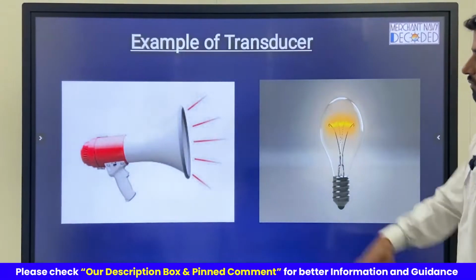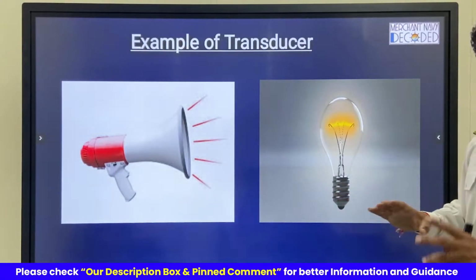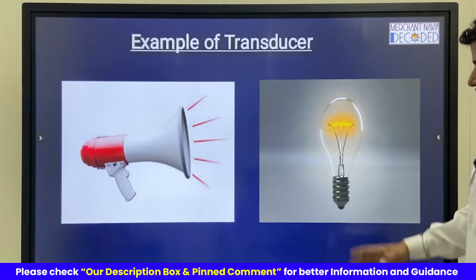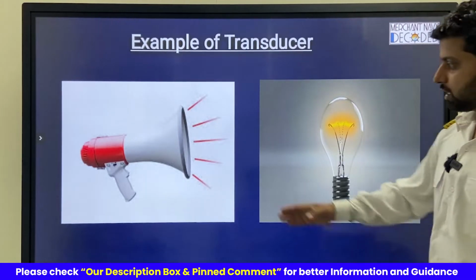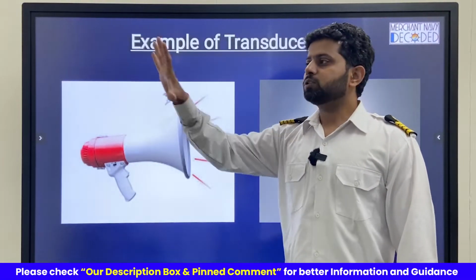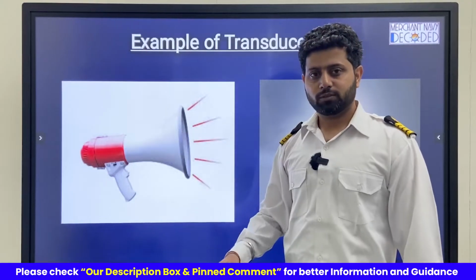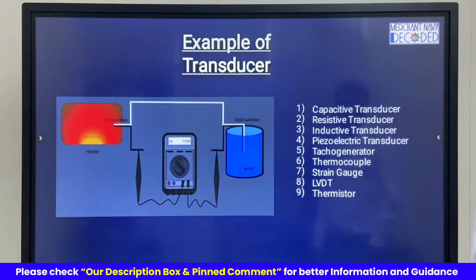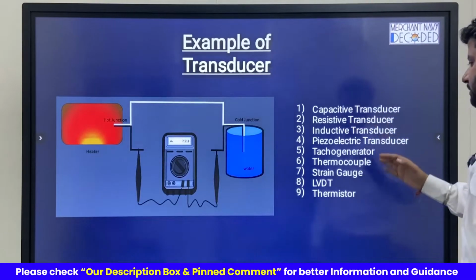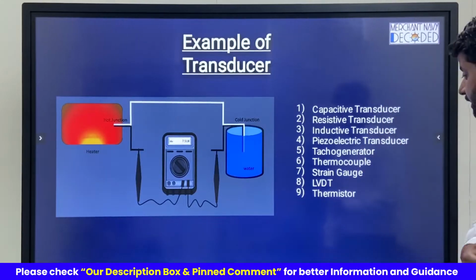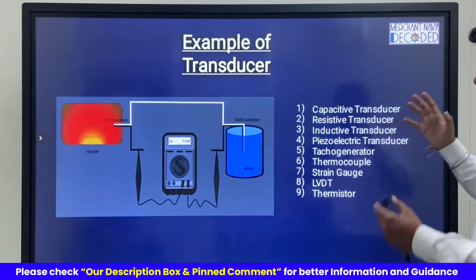Example. What is a transducer example? Electricity, one form of energy converted to heat and light energy. This is a bulb. It's a transducer. Again, a microphone. Electricity gets converted into sound energy. Microphone. Copy it, guys. This is a transducer. Examples of transducer, a lot many. Capacitive transducer, resistive transducer, inductive transducer, piezoelectric transducer, tacho generator, thermocouple, strain gauge, LVDT, thermistor, Jai Mata Di.